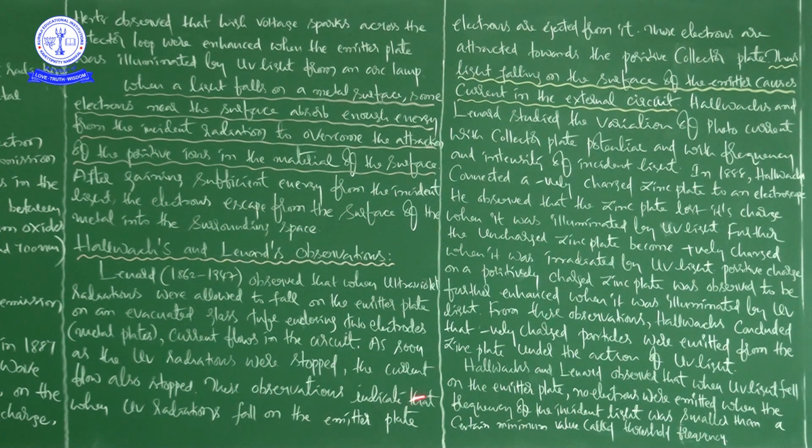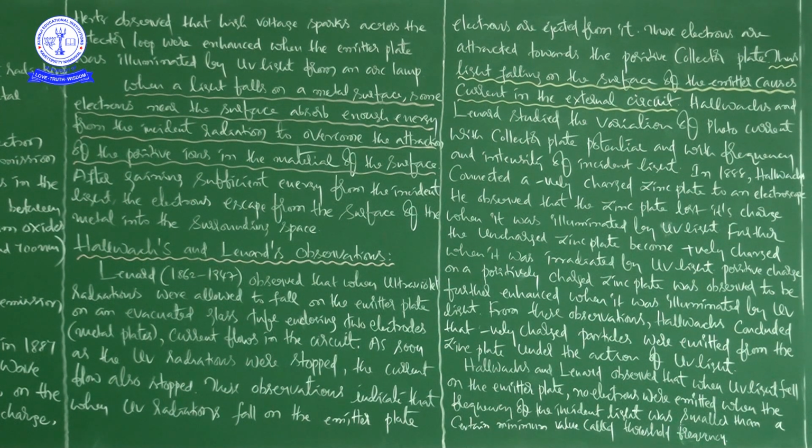Hallwachs and Lenard observed that when ultraviolet light fell on the emitter plate, no electrons were emitted when the frequency of the incident light was smaller than a certain minimum value called the threshold frequency. At the start of this class I told you what the threshold frequency is.